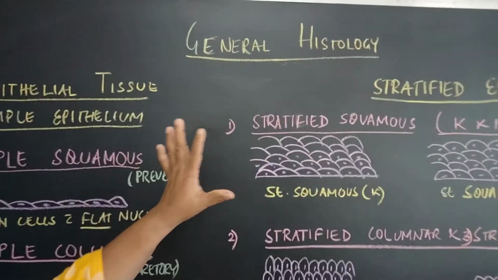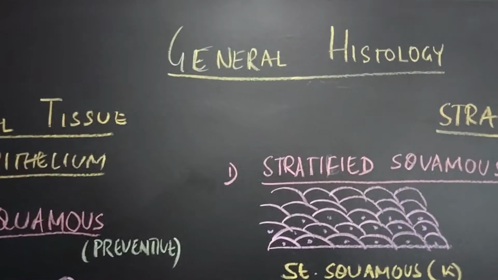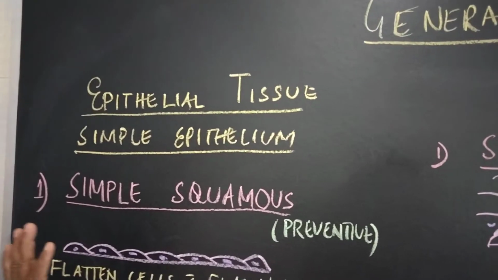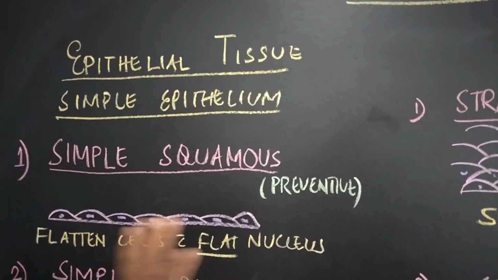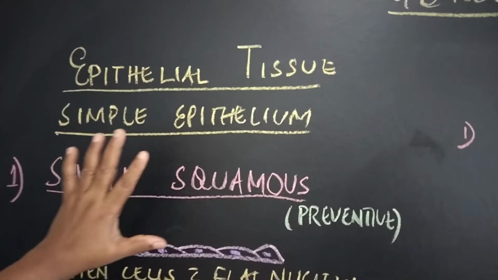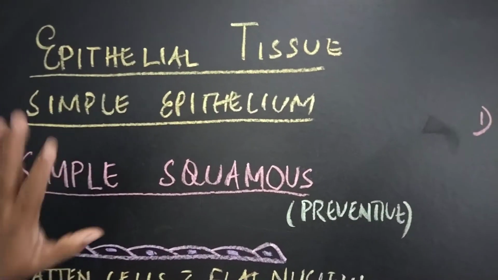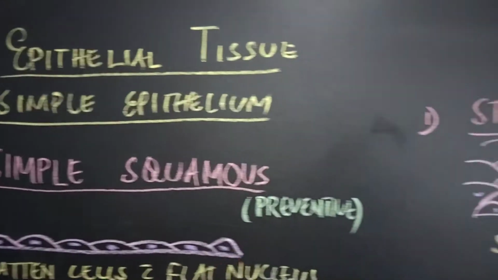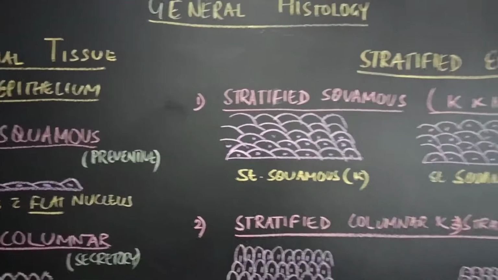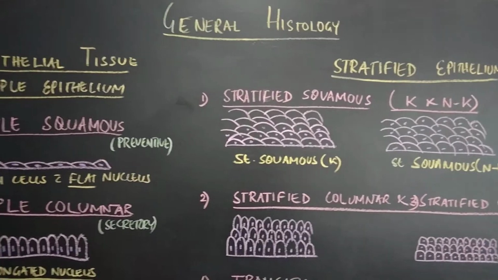Histology classes: the tissues of the body. There are 5 types of tissue: epithelial tissue, connective tissue, muscle tissue, lymphatic tissue and neural tissue. Today we will see the epithelial tissue, which is otherwise the protective tissue. Epithelial tissue is of 2 varieties: simple epithelium and stratified epithelium, or multilayer epithelium. In the simple variety there are 4 types.